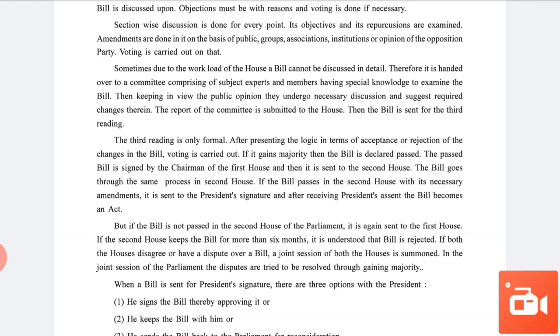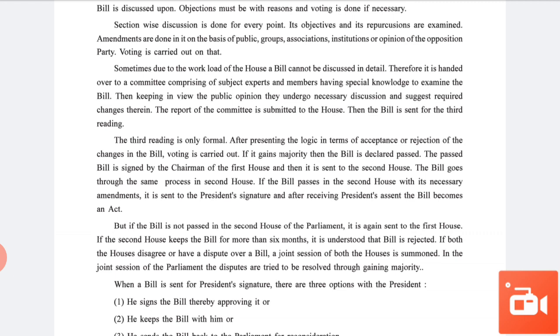If you want to make a chart, please draw the chart as I speak, as I told you. First, you write: bill is sent for the third reading, then arrow, then signed by the chairman of the first house, then arrow, then sent to the second house, then it goes through the same process in the second house, then necessary amendments, and then it is sent to the president.